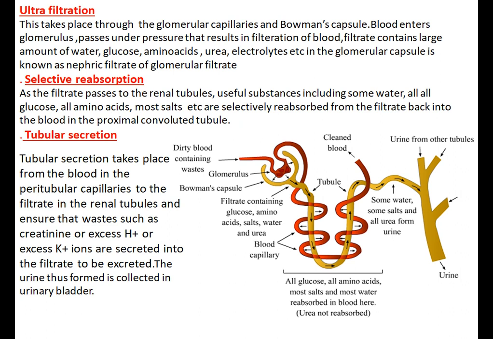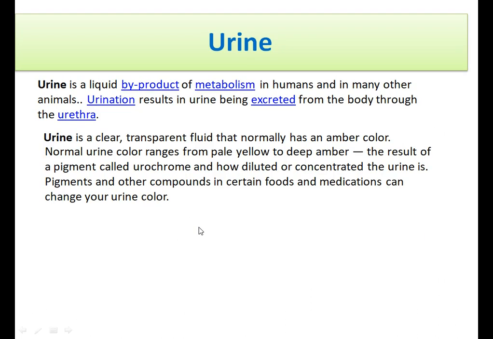Understood? Next, how the urine is removed from the body. Urine is removed from the body by the following process: the urine formed in each kidney enters a long tube called the ureter, which connects the kidney with the urinary bladder. Then urine is stored in the urinary bladder until the pressure of the bladder leads to the urge to pass it out through the urethra. Understood? Now what is urine?